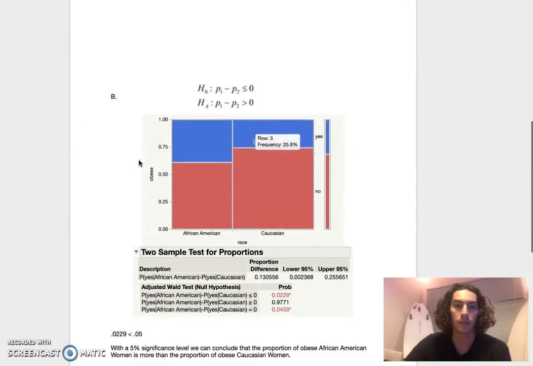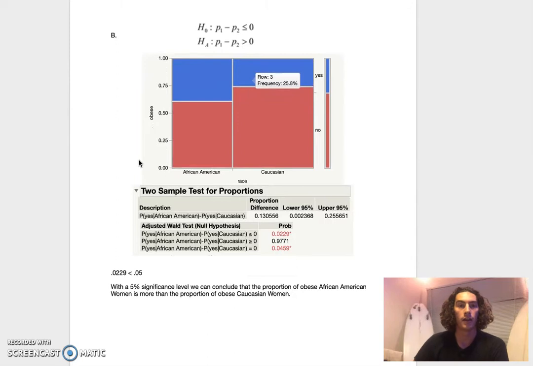Then in part B, we were asked to figure out if the proportion of African American women was more than the proportion of Caucasian women. And after computing it through JMP, I figured out that the p-value for this was 0.0229. And as you can see here, 0.0229 is smaller than the significance level of 0.05. So we can conclude that with a 5% significance level, we can conclude that the proportion of obese African American women is more than the proportion of obese Caucasian women.